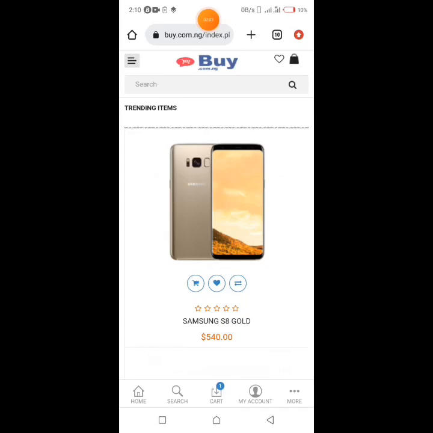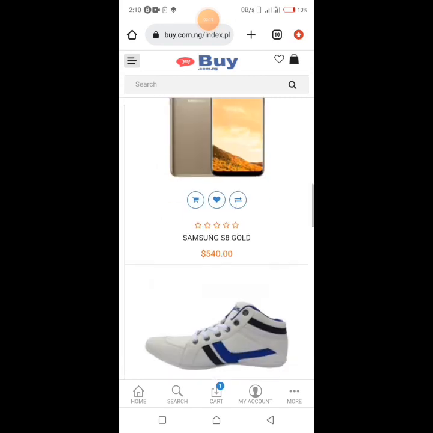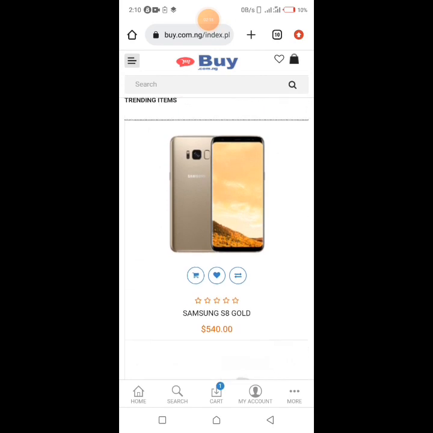So the scope here is to just open an account for yourself on this site. You can be a vendor yourself. So all you have to do is to just be a vendor, post a picture of any goods that you are buying, and also use another phone. Make sure you are using two phones. Don't use one phone, just for safety purpose. Use two phones. You can also use your friend's phone or anyone's. One for a vendor and the other one to order.